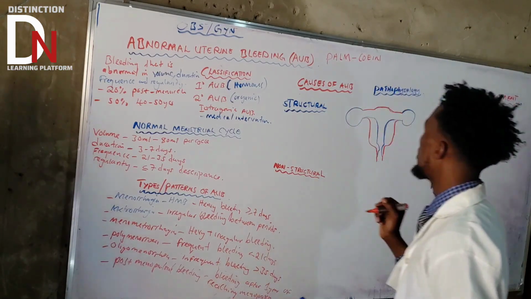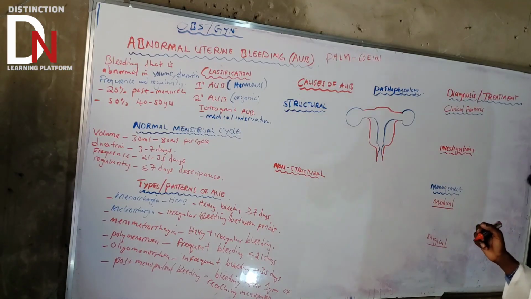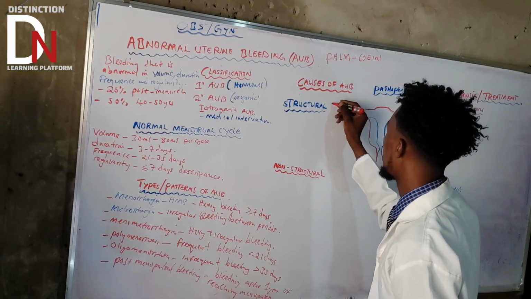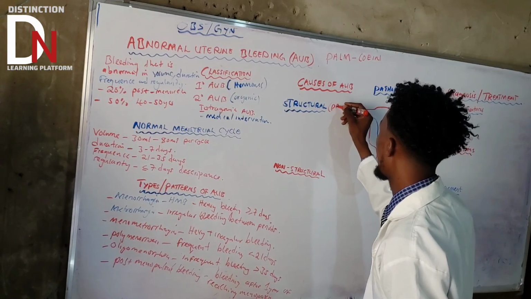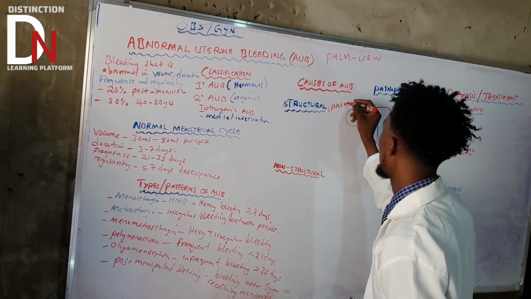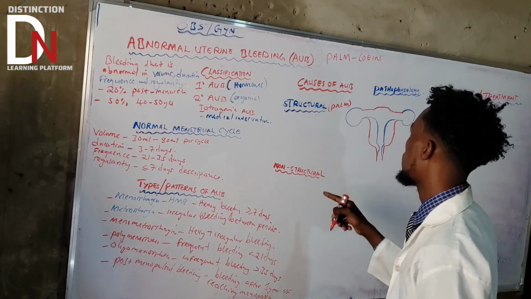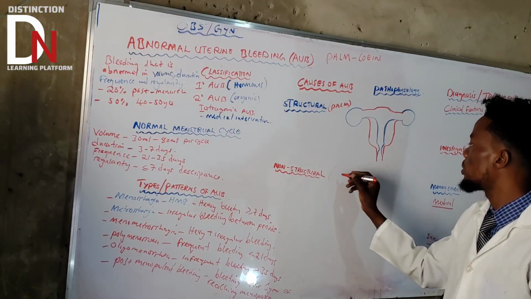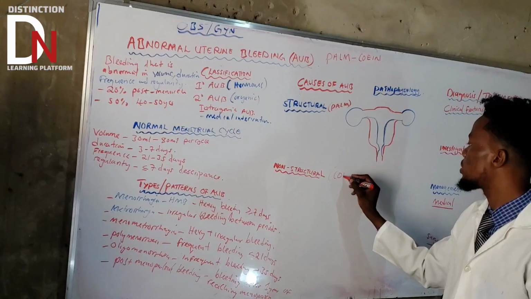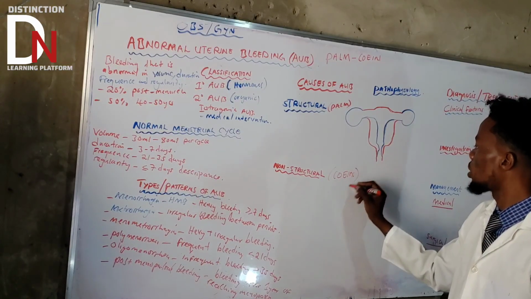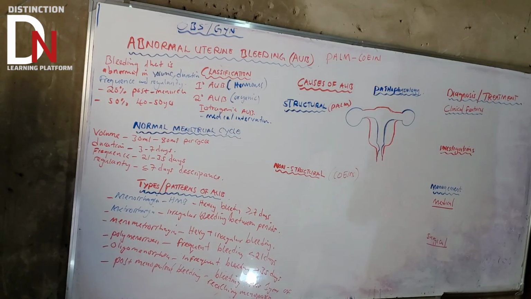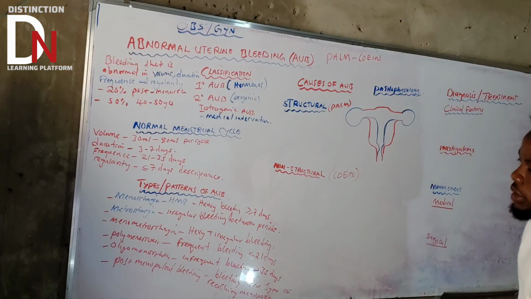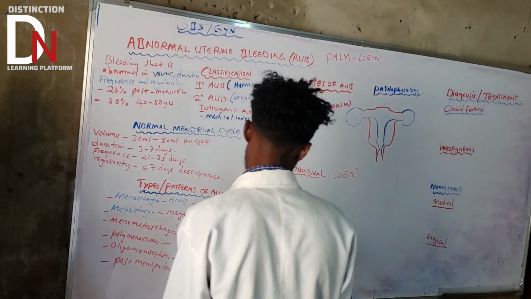So PALM-COEIN is the one that we use. PALM is for structural causes. COEIN is for non-structural causes. Simple and straightforward. Now let's start with PALM. P stands for something, A stands for something, L stands for something, M stands for something.